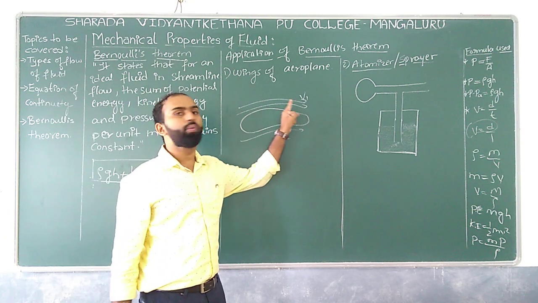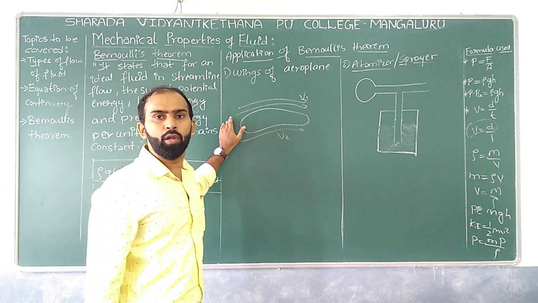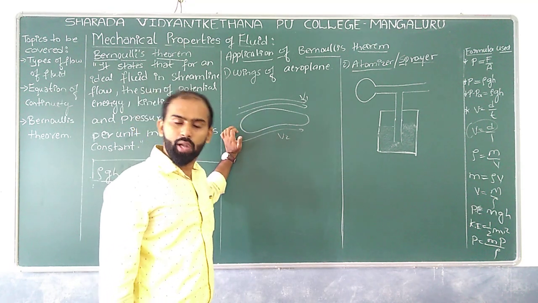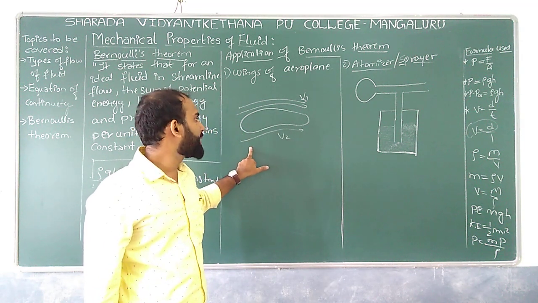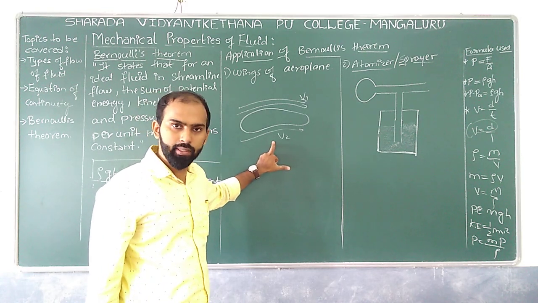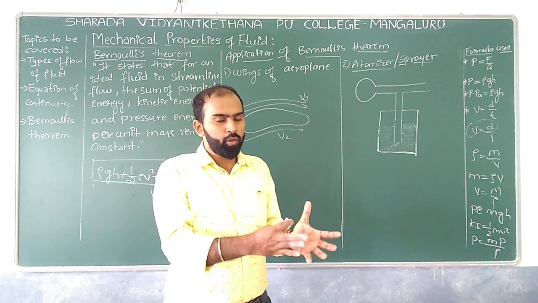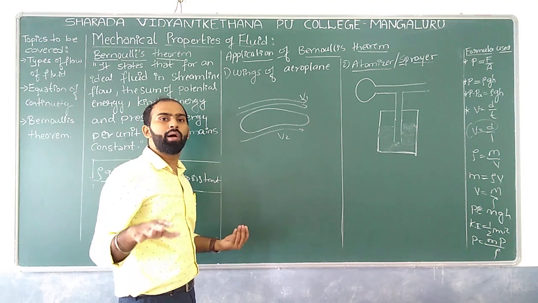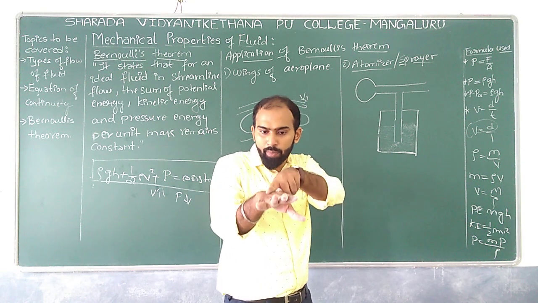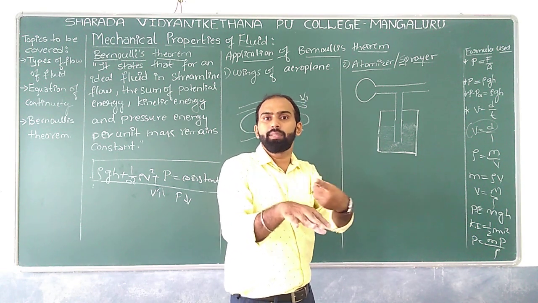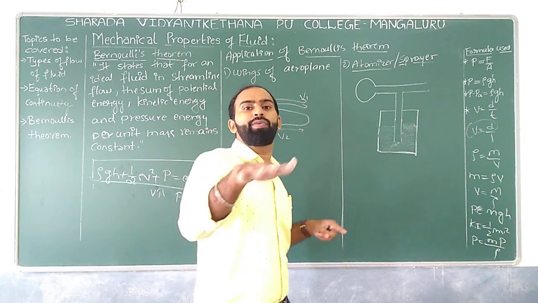So if we have an increase in velocity on the top surface of the aeroplane, obviously a low pressure is created on the top surface. Here we have a low velocity at the bottom, so obviously high pressure will be created, correct? We know pressure moves from higher pressure to lower pressure. So whenever your plane moves from one point to another, since the top surface experiences a maximum velocity, low pressure is created over here, so that a lift will take place.